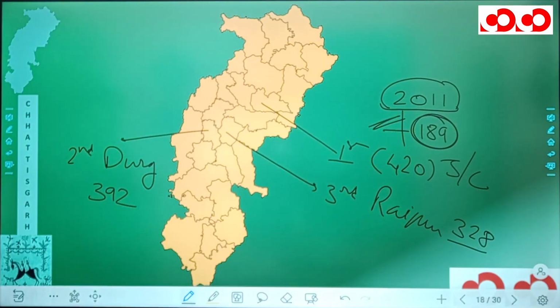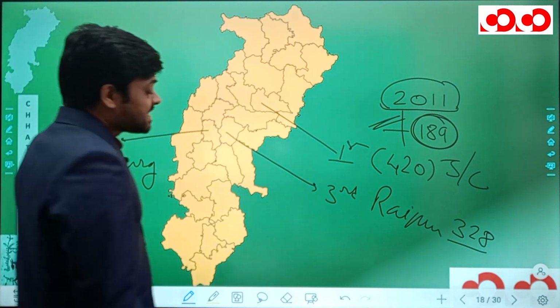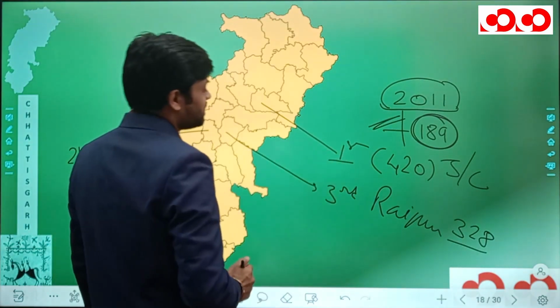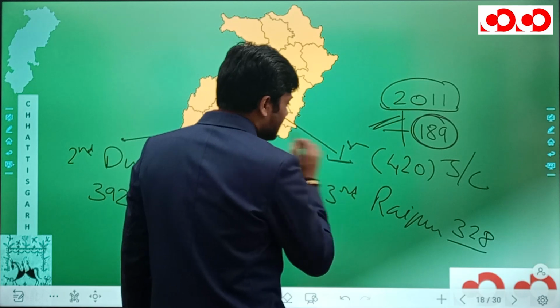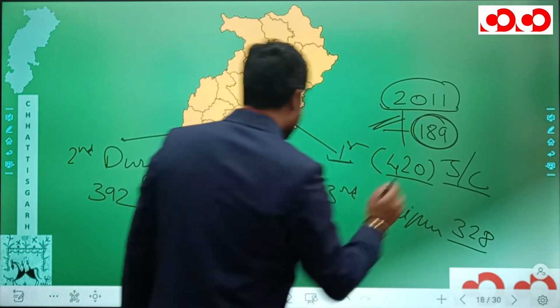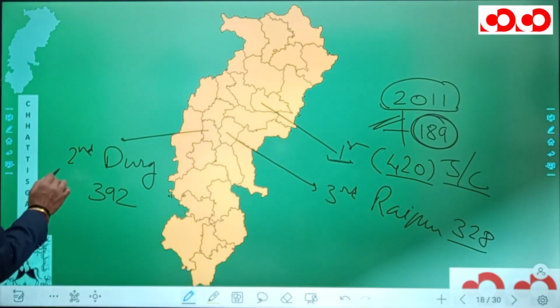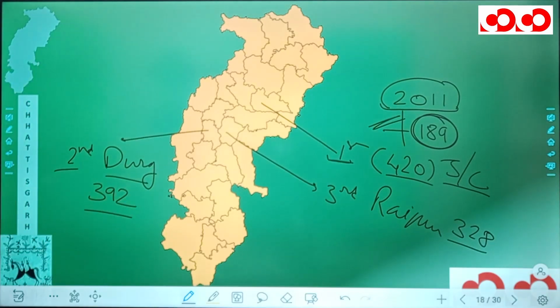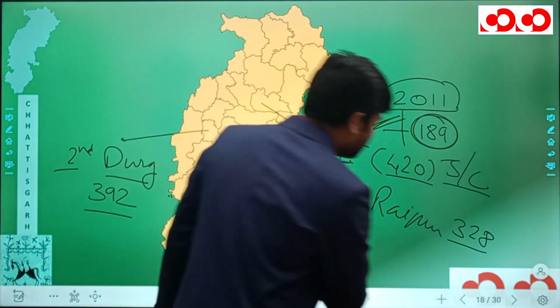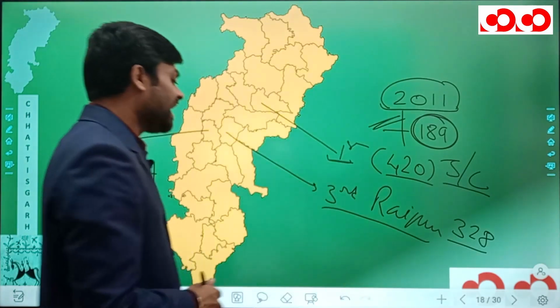In terms of districts, the maximum or the first place I should say is actually taken by Janjgir Champa with 420. Second place is taken by Durg district with 392, and third place is actually taken by Raipur with 328.